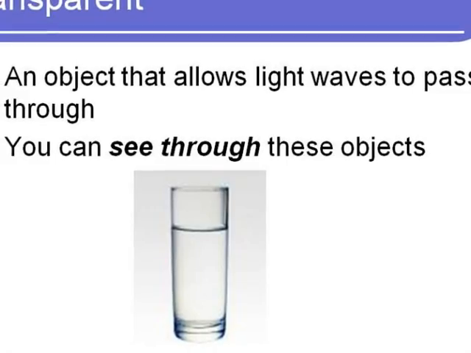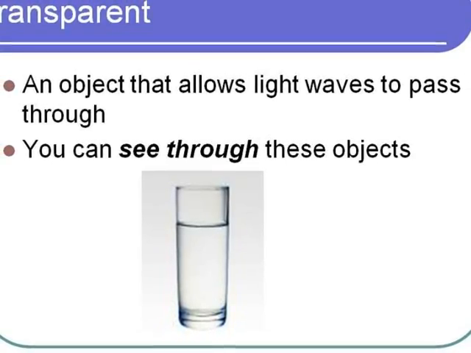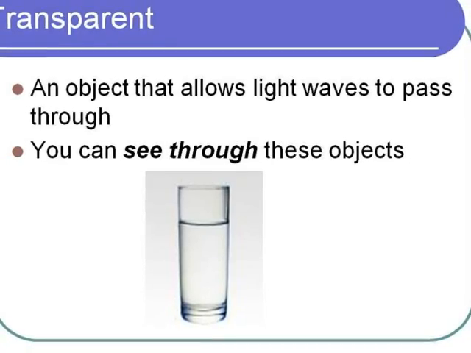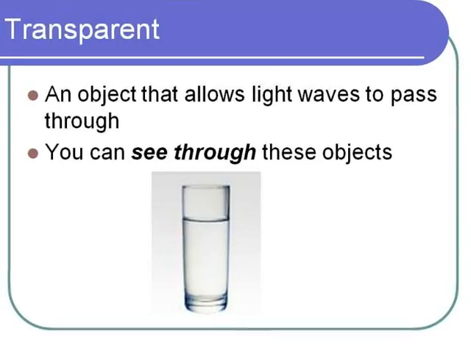And last but definitely not the least is an object that allows light waves to pass through it. This type of object is called a transparent object because you can see directly through the object.